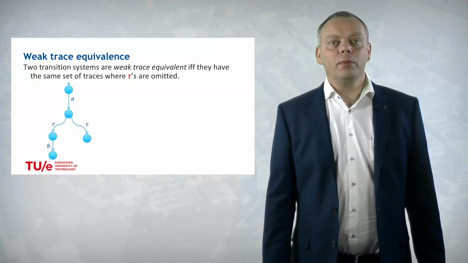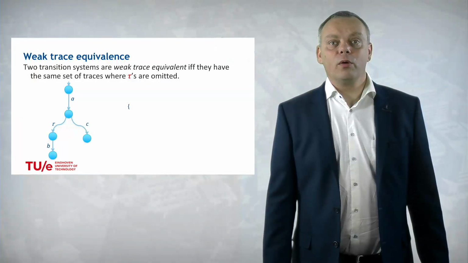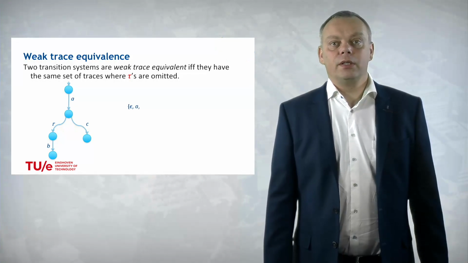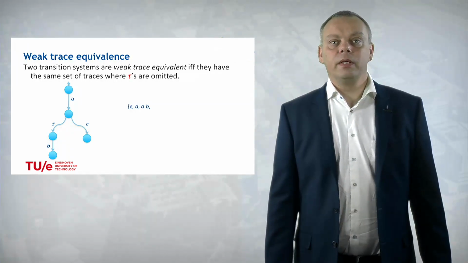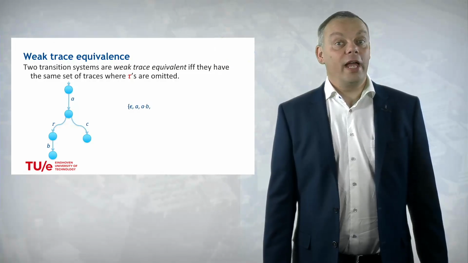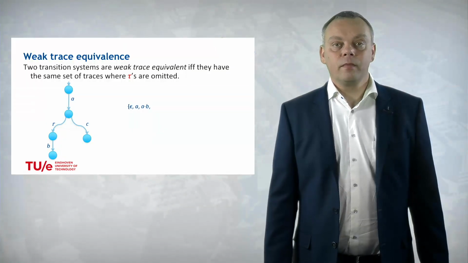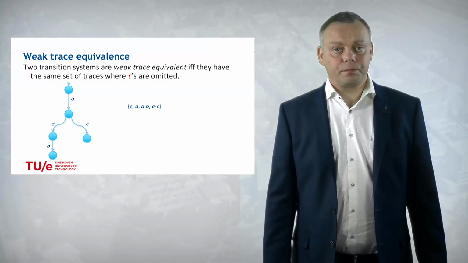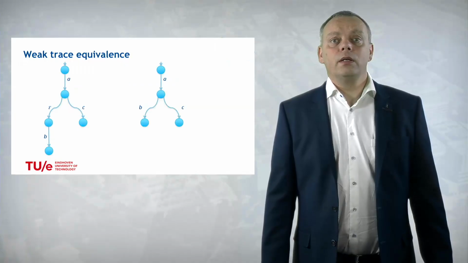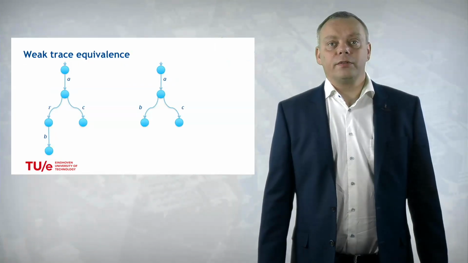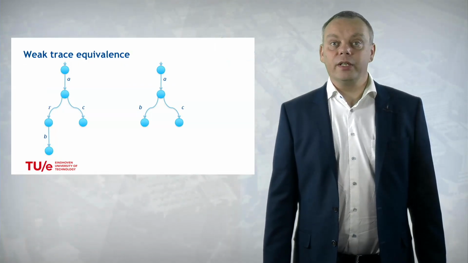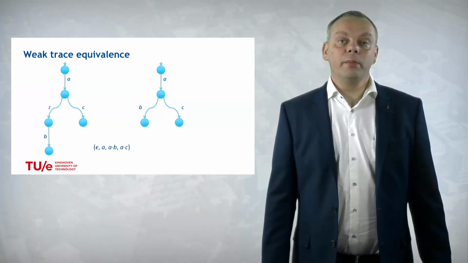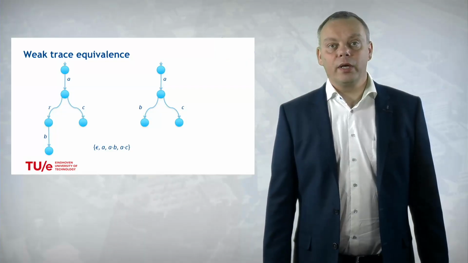If you look at this example, we have the following weak traces, namely the empty trace is a weak trace, the trace with an A, B, but not A tau B, we omit the tau, and AC are the traces of this system. So we can ask ourselves, are these two transition systems weak trace equivalent? Well, it's obvious that they are because they have the same set of weak traces.